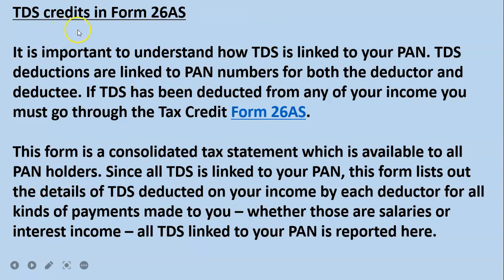Next is TDS credits in Form 26AS. So what is this Form 26AS? Whenever the deductor deducts the TDS, he will make the payment to the government. That is the procedure you all know. After he has deposited, he will be filing the return.